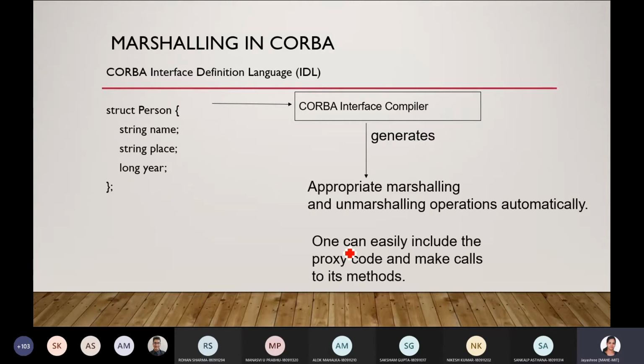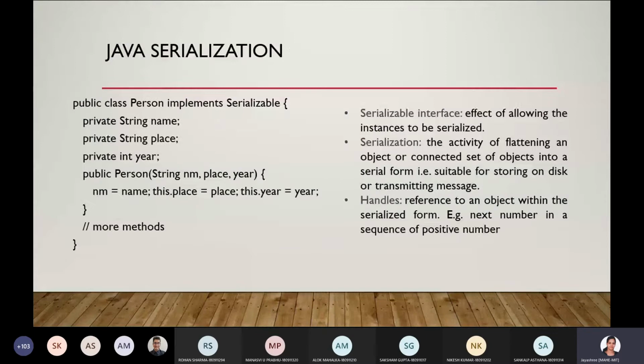One can easily include the proxy code. Once the data is marshalled, meaning assembled into the required format, any other methods which need to be applied on the same data can be done easily. This is about CORBA's representation.